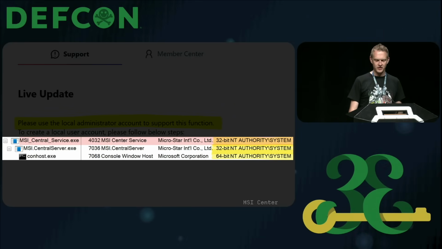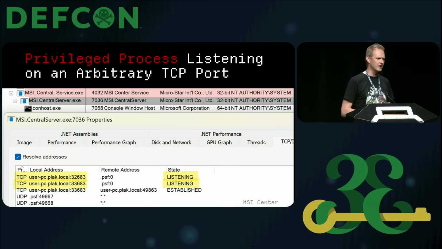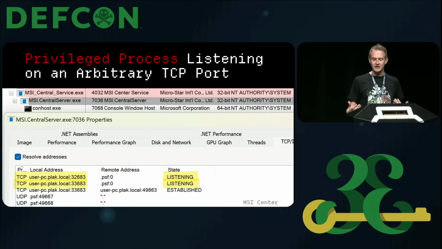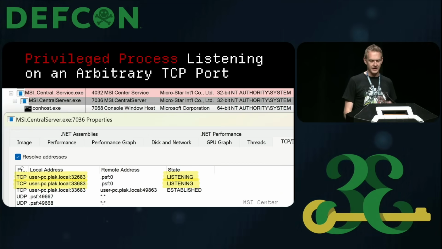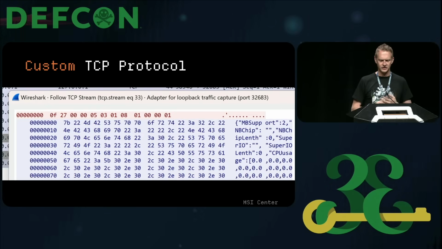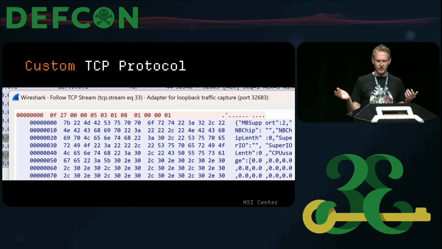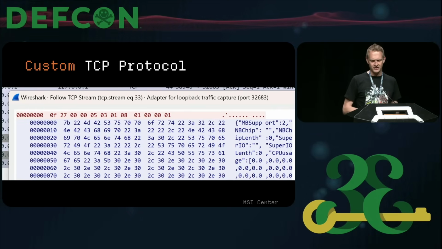But much like Asus DriverHub, it also has a component that has a local TCP socket that listens for connections. The difference, though, in this case, is that it's actually elevated as well. Because this is a TCP socket and I don't really know what it looks like, I open the client and Wireshark to see what the connection between a client and that elevated service would look like. And you would see some output that looks like this. It's a binary protocol that goes in, but the bits that come out seem to be JSON. And it's familiar, but not entirely.